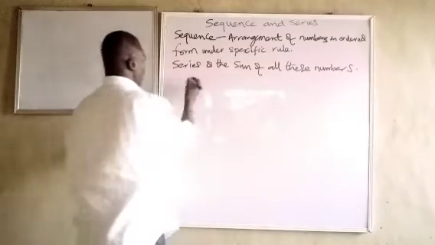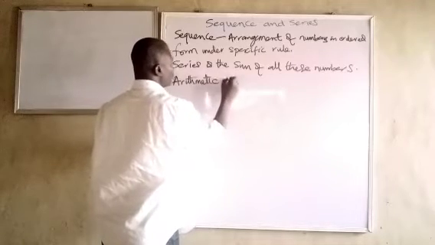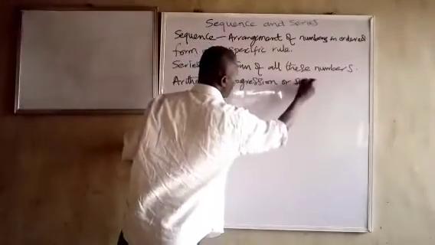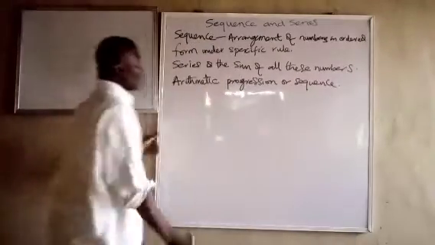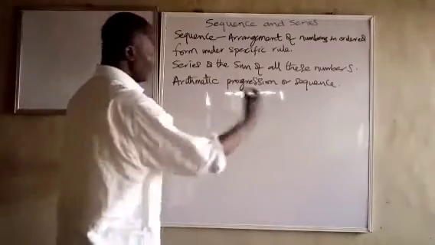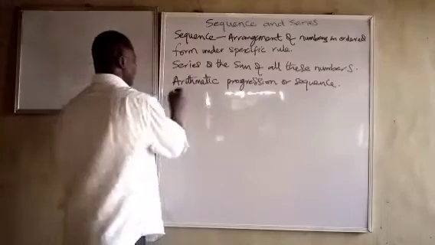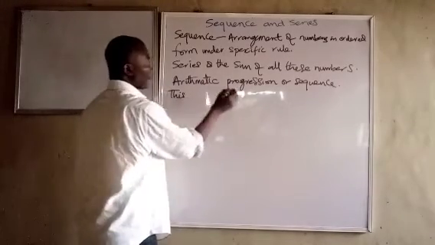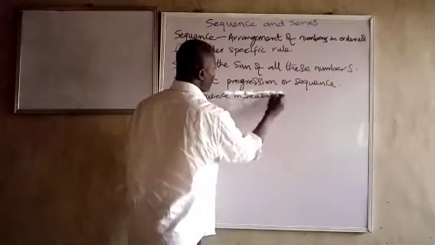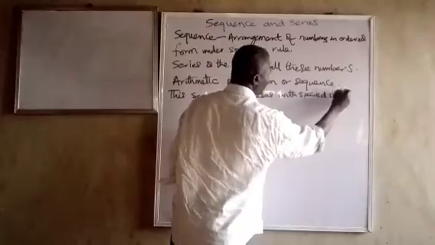Let's now go to AP, arithmetic progression or sequence. What do you mean by this? This is the sequence that increases with a specified value.